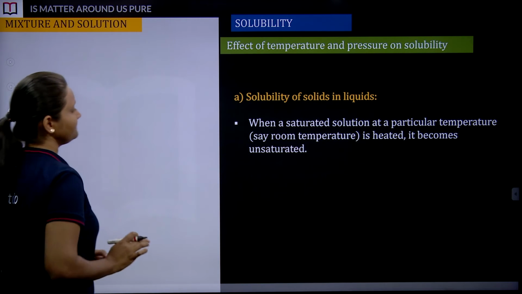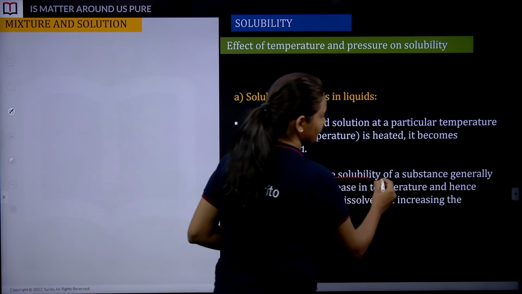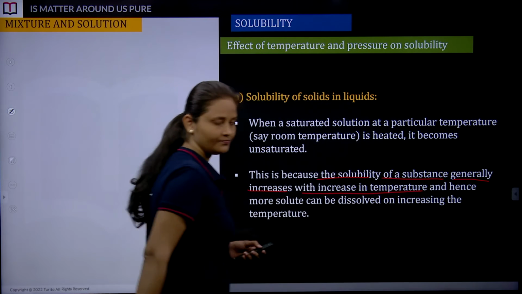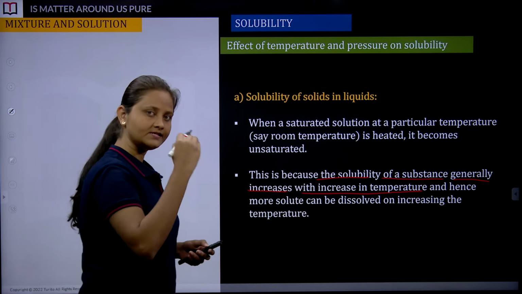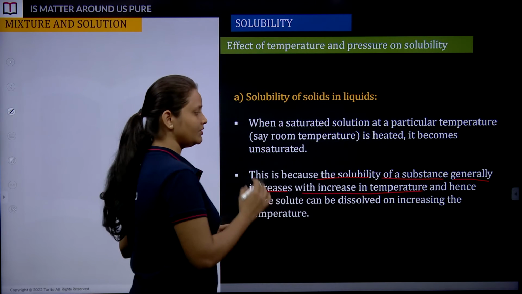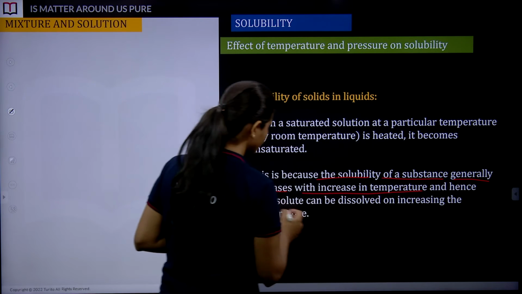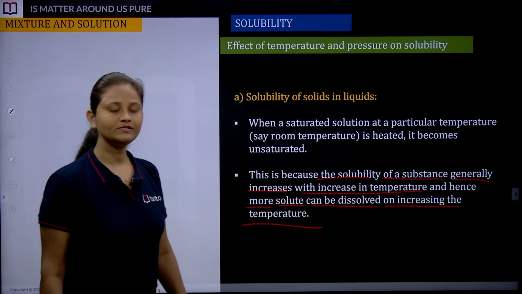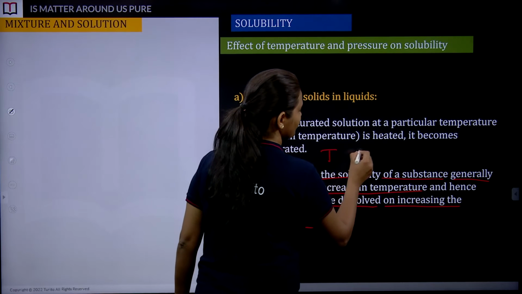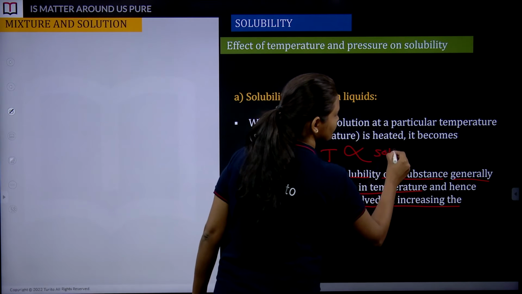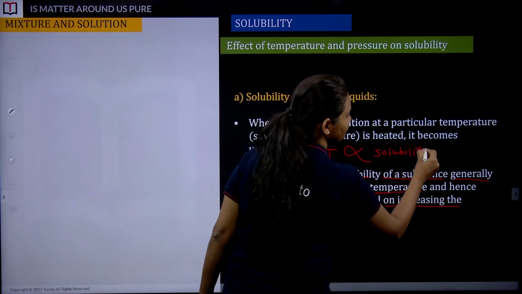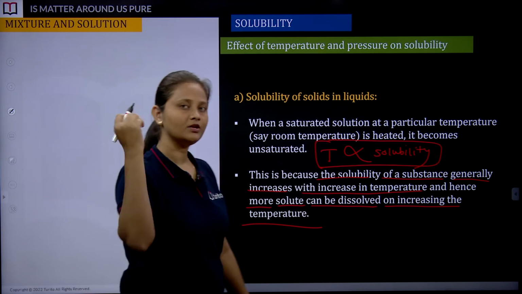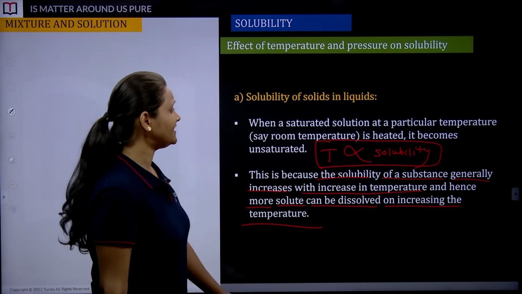Alright, let's move ahead. This is because the solubility of a substance generally increases with increase in temperature. Always try to understand, increase in temperature is going to increase the solubility of the solution, and hence more solute can be dissolved on increasing the temperature. That is what we have seen. So I can say temperature is directly proportional to solubility here. As you increase the temperature, solubility is going to increase. Is there any doubt? Is there any difficulty?